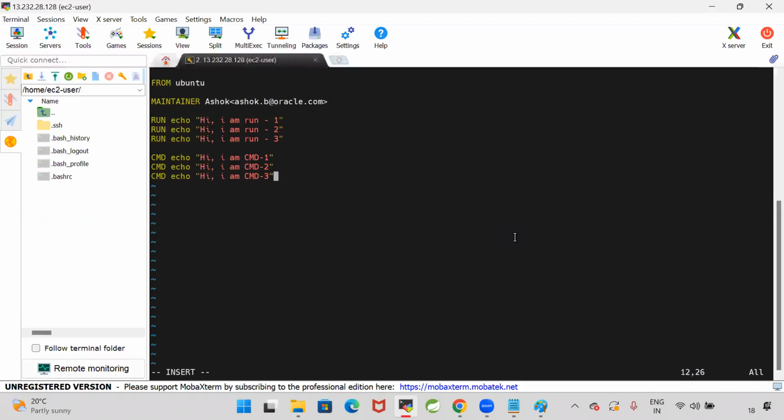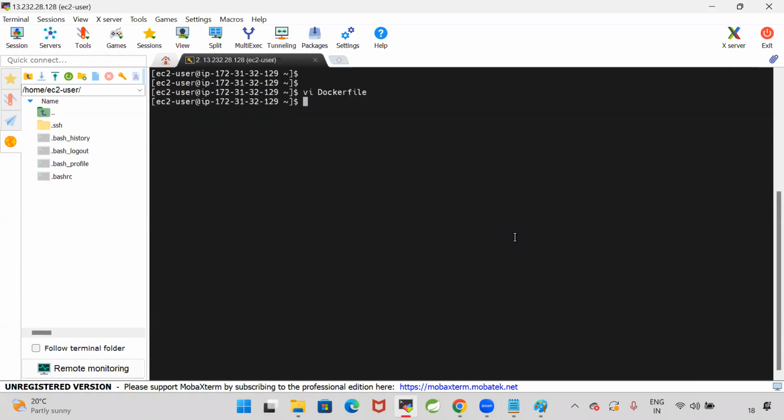Yes. FROM Ubuntu. FROM is used to represent the base image. MAINTAINER is the author name. RUN commands are available. CMD commands are available. So RUN commands will execute while creating the Docker image. CMD commands will execute while creating the Docker container. Then press escape, :wq. I'm saving that file. That file got saved. Are you clear?